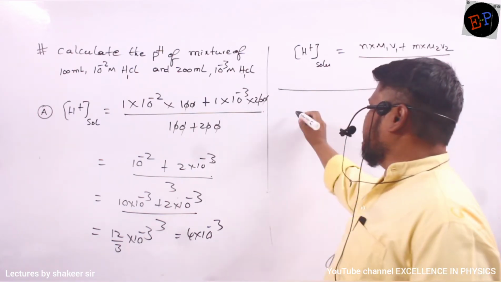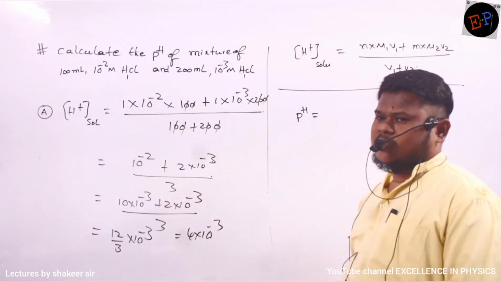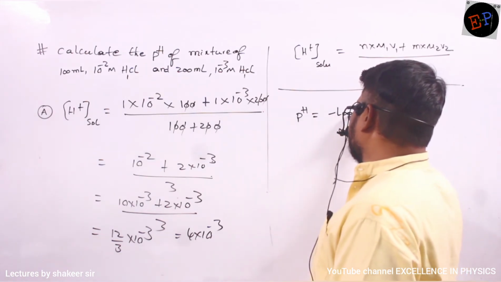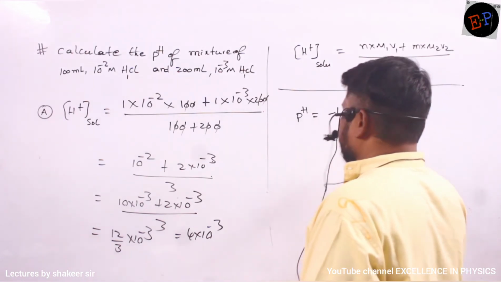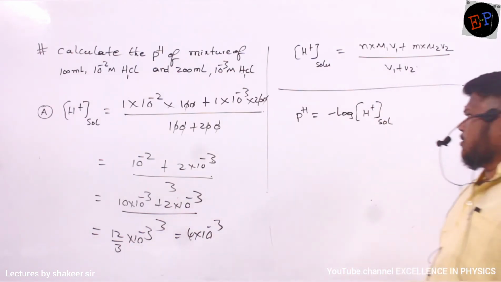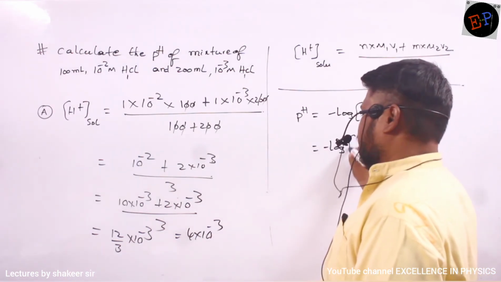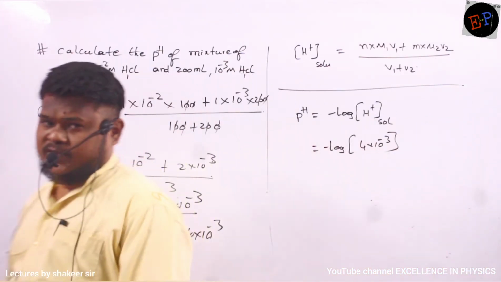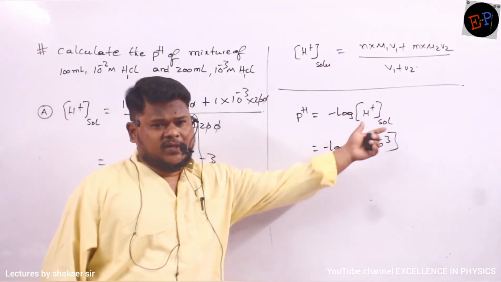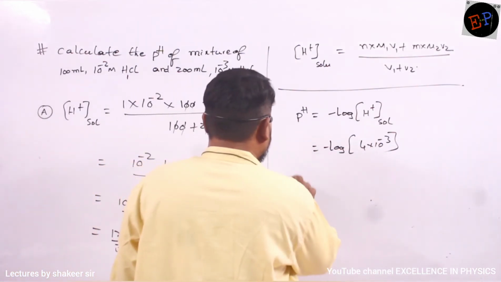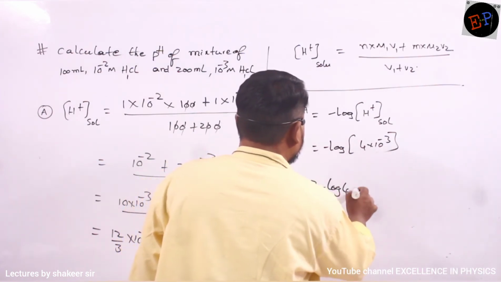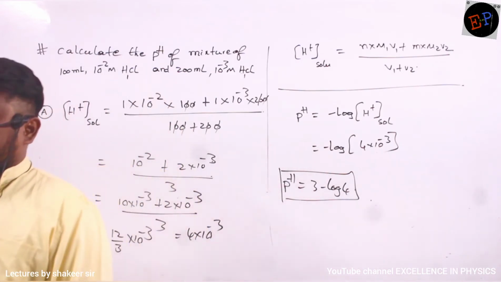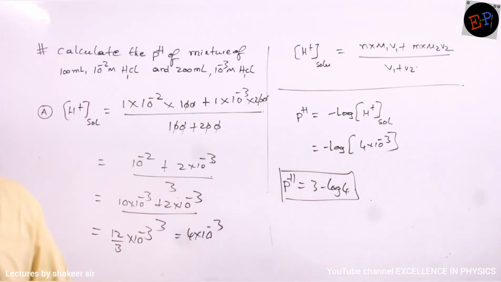Then how can I calculate the pH of the solution? He is asking us to calculate the pH. Already we studied, no? It is the negative logarithm of the H plus ion concentration of the solution. Therefore, negative logarithm of 4 into 10 power minus 3. This is of the form x into 10 power minus y. So pH, how can I write? 3 minus log 4. The rule we studied in the last class. So this is the method of calculating the pH of this mixture of solutions. Is it clear? Right.